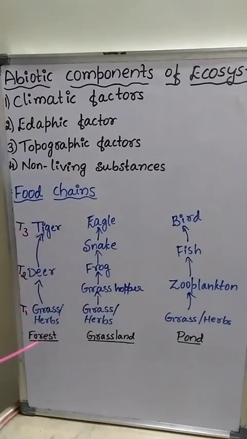See, in case of food chain in the forest, producers are nothing but grass or herbs. Deer is the herbivore which eats the grass or herbs. Tiger is the carnivore which eats the deer. That means the first trophic level is formed by grass or herbs. The second trophic level is formed by deer, it is a herbivore. The third trophic level, carnivore, is formed by the tiger.